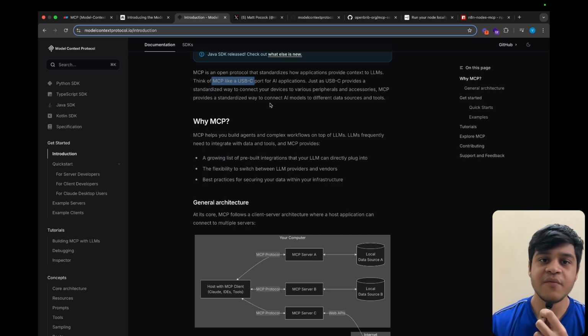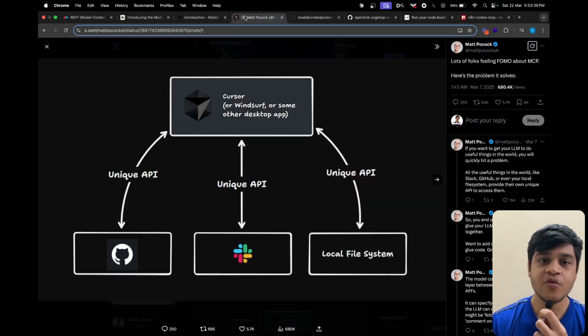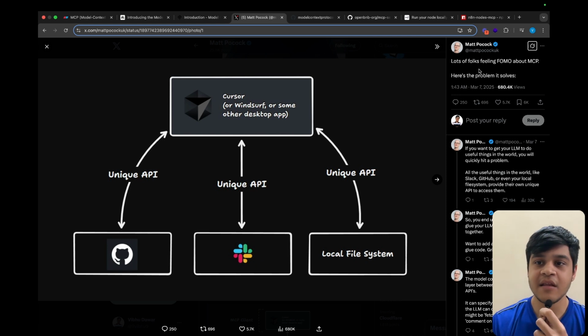If we go to this tweet made by Matt, he has explained the MCP concept in a very easy way. So here let us understand that these are the MCP clients, that is Cursor, Windsurf, or some other desktop app, and here are the different tools that we have that we want to connect to the LLM.